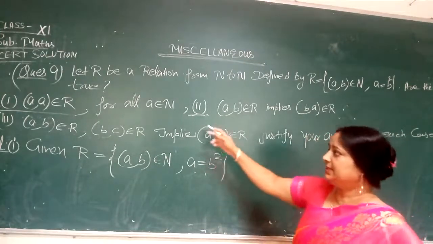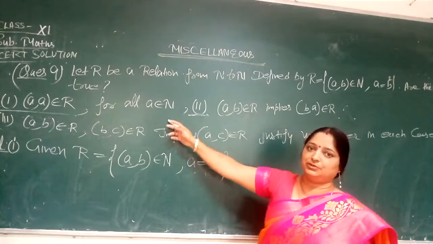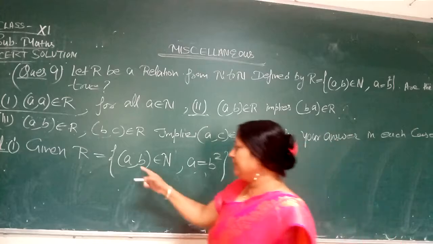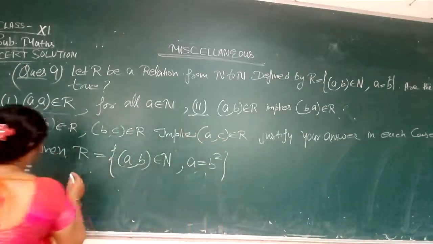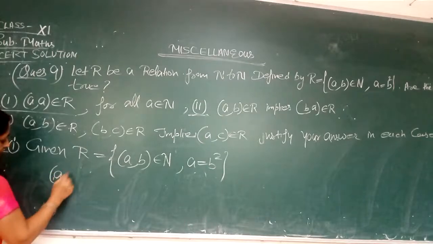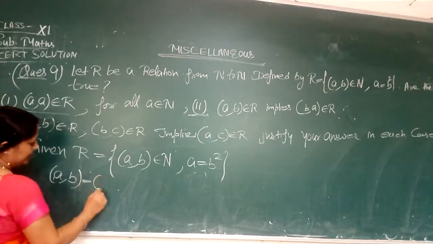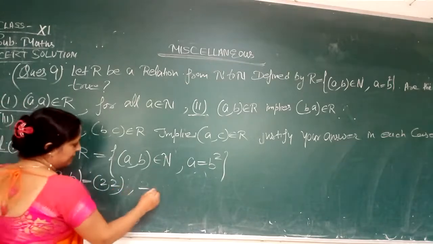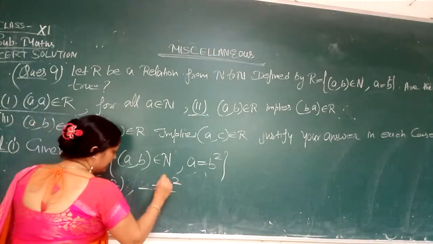But they are saying it is valid for all a belongs to N, and in the place of a we can take any term. So if we take a equal to 2, we are taking (2, 2). According to the definition, it would need 2 equal to 2 square. Is it possible?